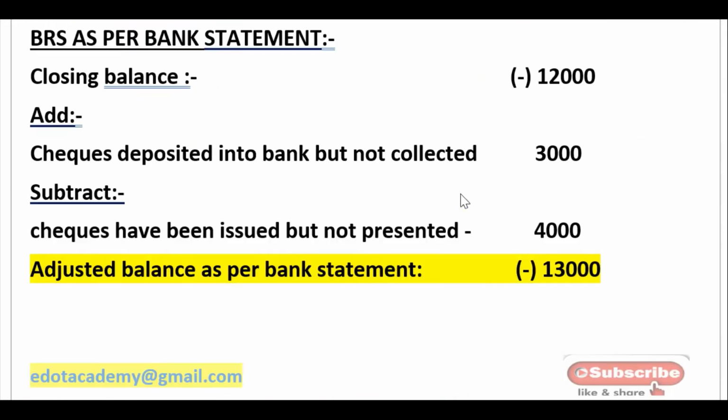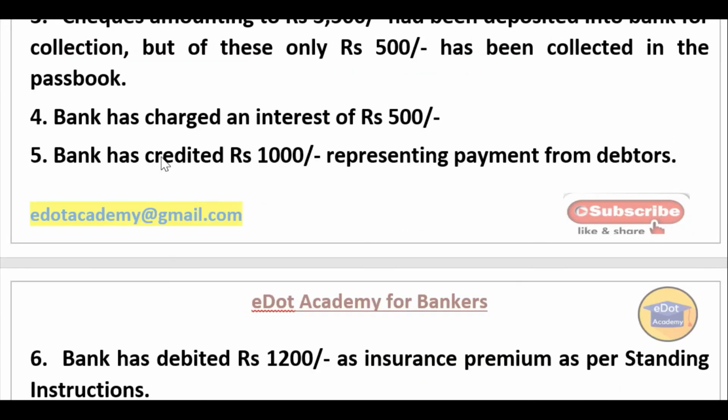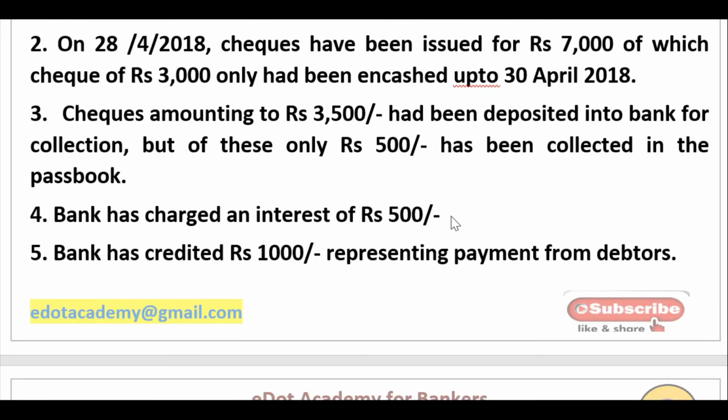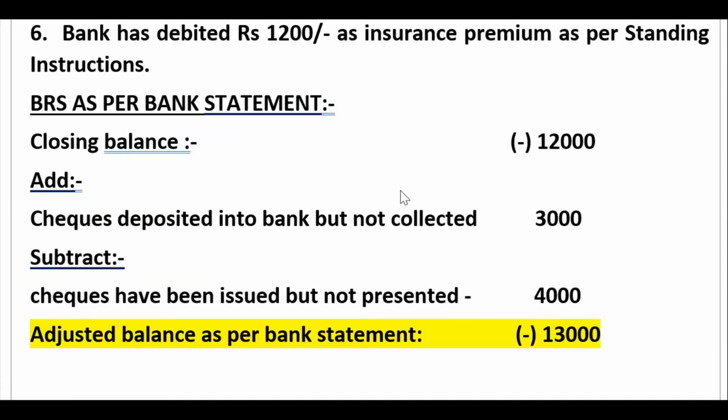Now see, next, the bank has charged an interest of 500 rupees. The bank has already debited your account, so you also have to deduct it from your cash book. Let's see what we have done here.